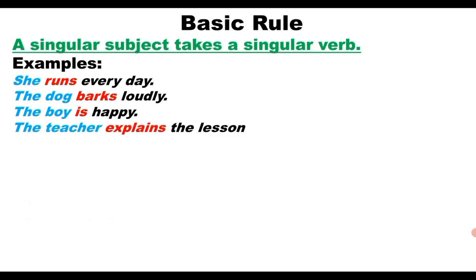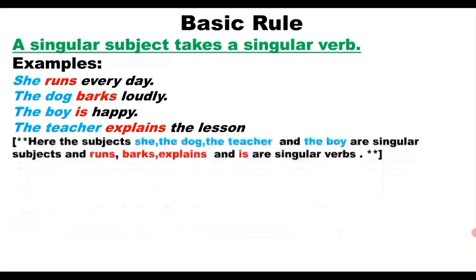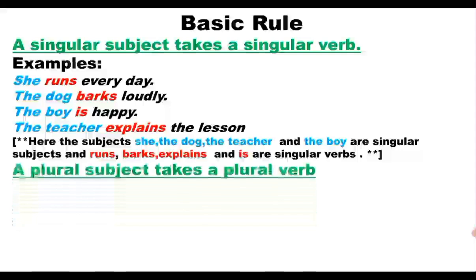Here explains is the singular verb, where the teacher is the singular subject. So the singular subject takes a singular verb. Here the subjects she, the dog, the boy, the teacher are singular subjects, so they need singular verbs. So we use runs, barks, explains and is as the singular verbs.